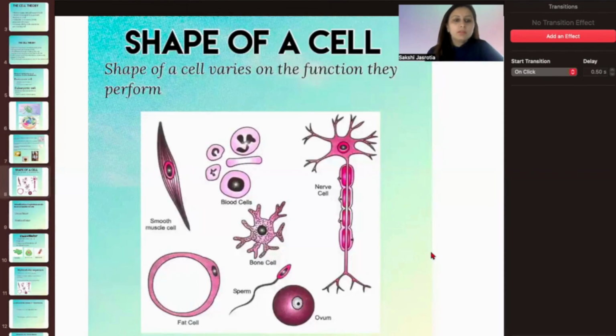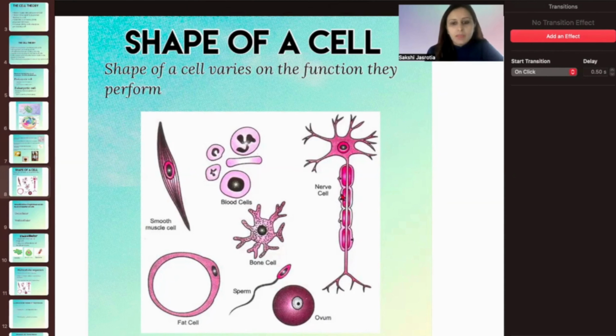And the ostrich egg is so big that it is used for decorative purposes also, as we can clearly see in the pictures here. Okay, now as we are studying the classification of the cell, it can also be classified on the basis of shape. As we can see here in the picture, different shapes are visible to us. But why do they have different shapes? Because when a cell is present in different organs, it has to perform specific functions, right? So it all depends on the function that the cell performs. The shape is according to that.